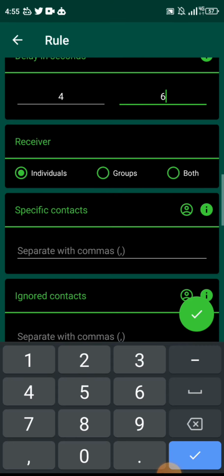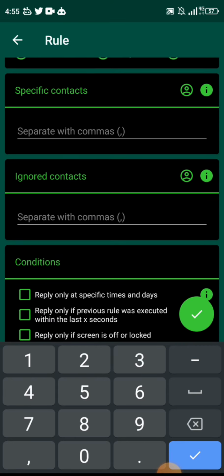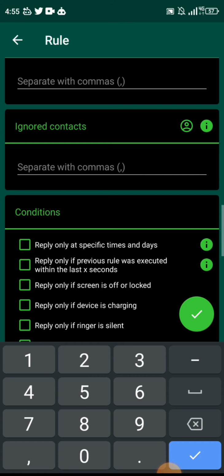So individuals, then you have ignore specific contacts. Like, do you want this to respond to specific contacts only? Well, there might be situations where that comes up, even though that is going to be very rare, you're most likely not even going to use that initially. You should leave it alone. Ignored contacts. Are there contacts that you want this to be ignored for? Leave it alone. For the most part, you don't need that right now.